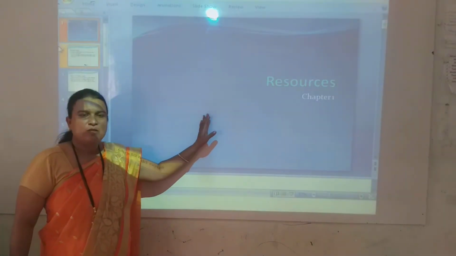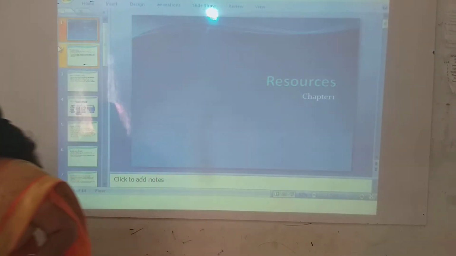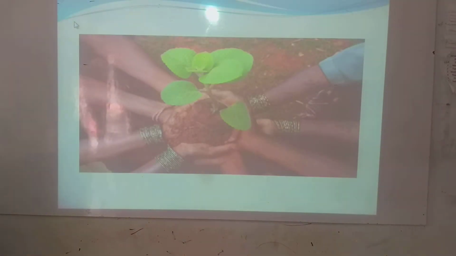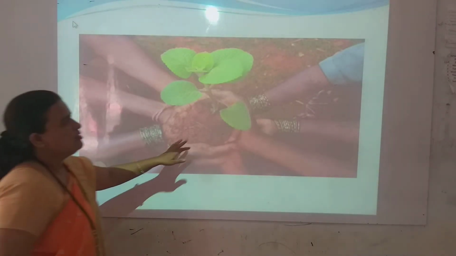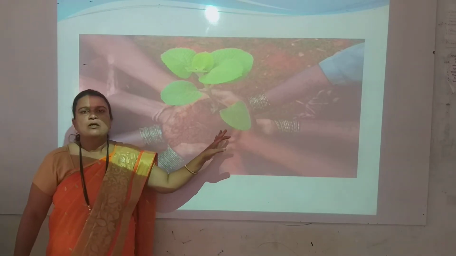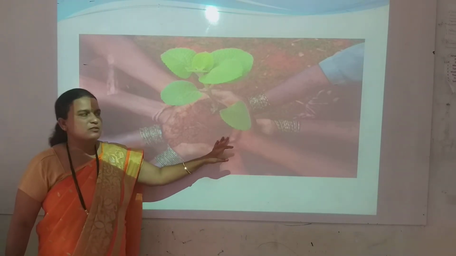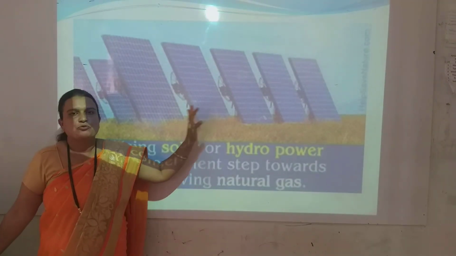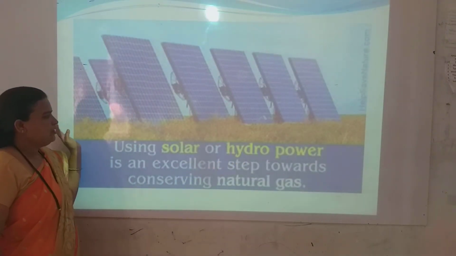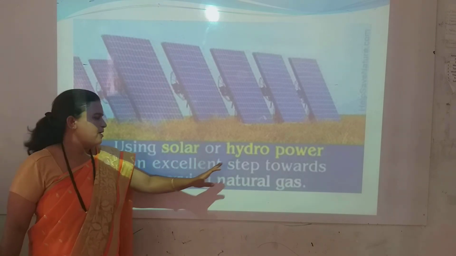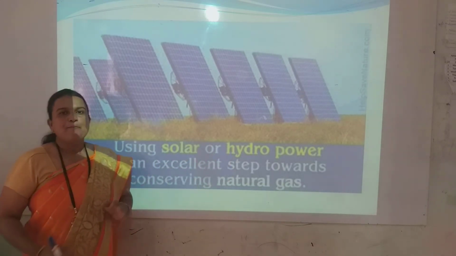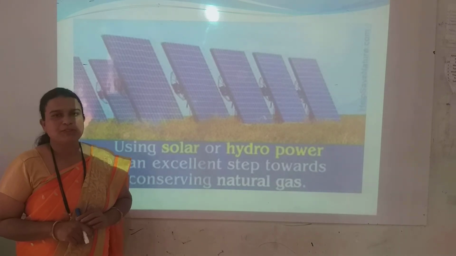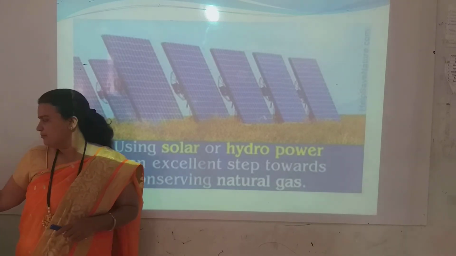Planting more trees is also one way to conserve natural resources. Then by using solar or hydropower energy, we can minimize the use of petrol, diesel, LPG gas, etc.